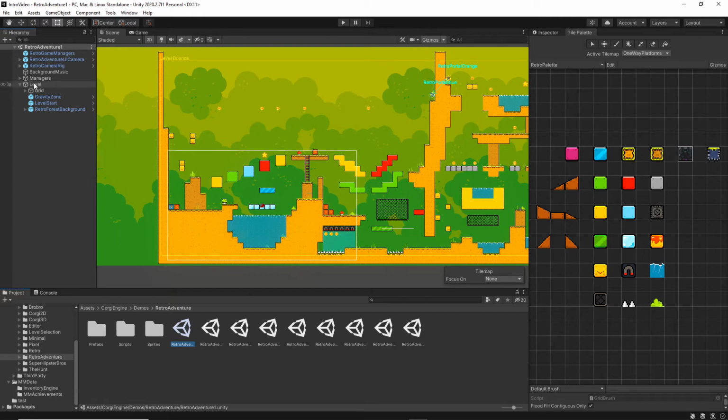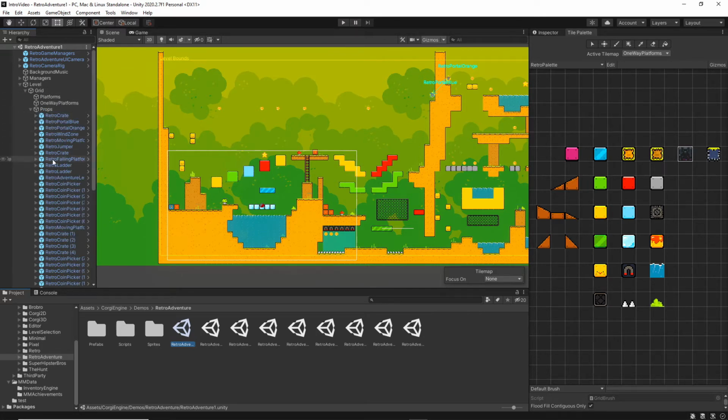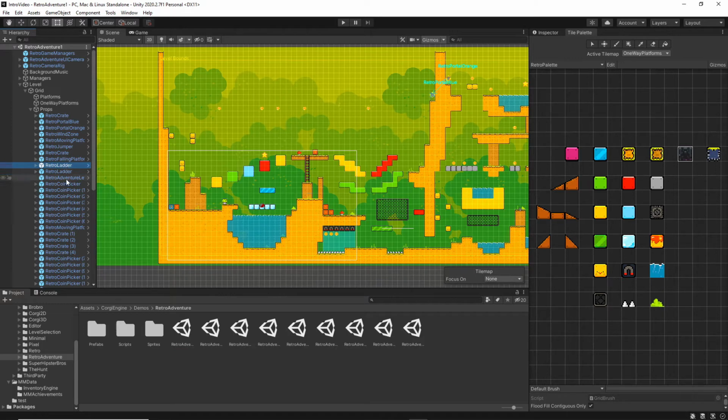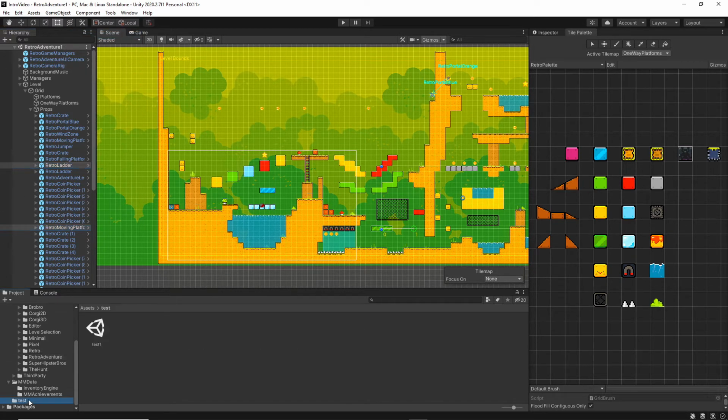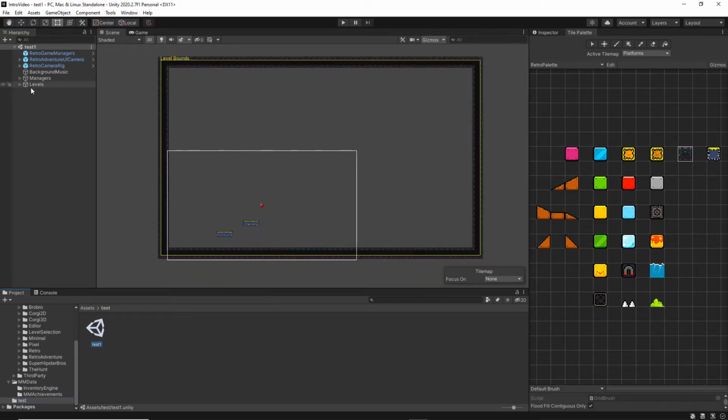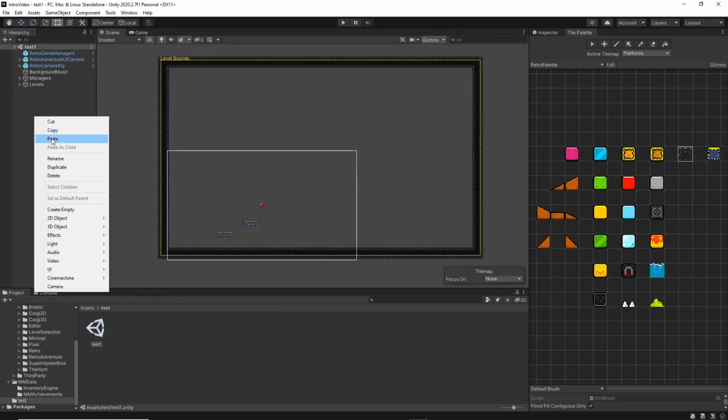We open up level, then grid, and then props. Now we've got our retro ladder and a retro moving platform, so we'll take both, copy them, go back to Test, and paste them.